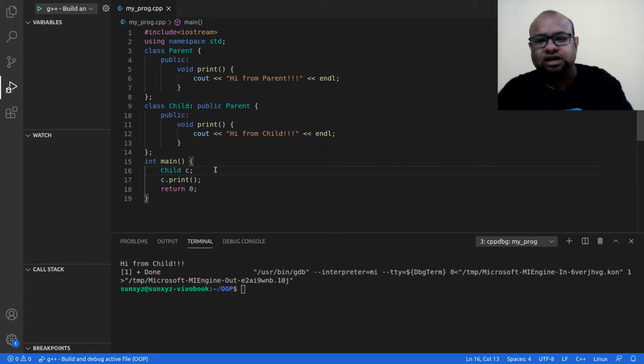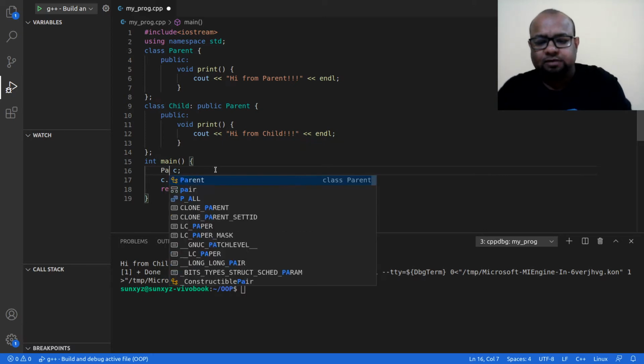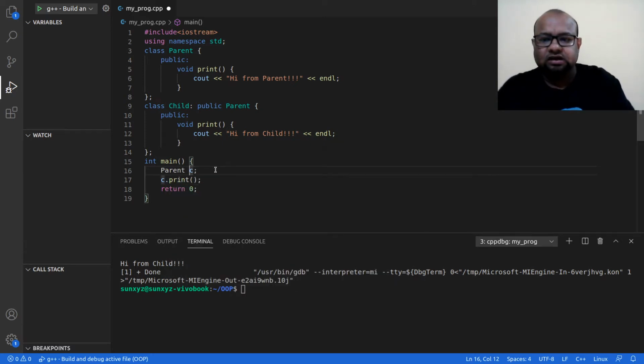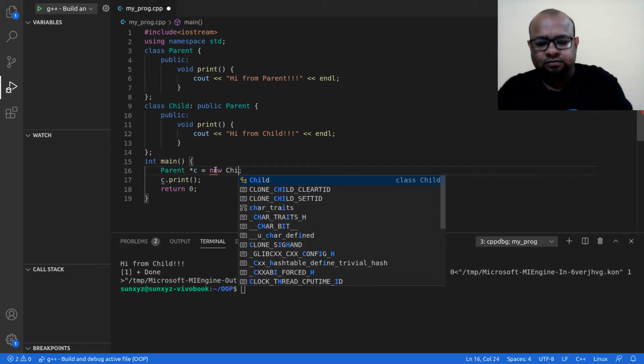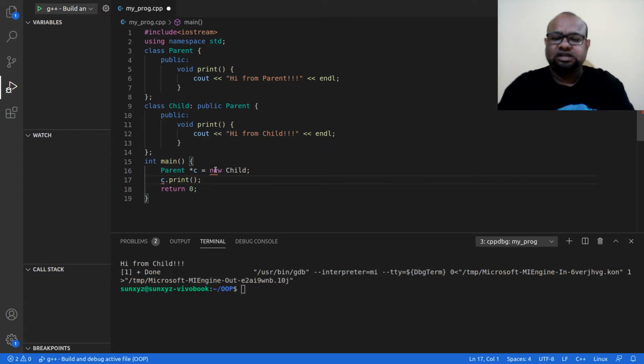Now I can do one thing. I can have a parent class pointer pointing to a child class object. So this is possible. We already discussed this. And when I use this parent class pointer to call this function, of course I will not be writing a dot.